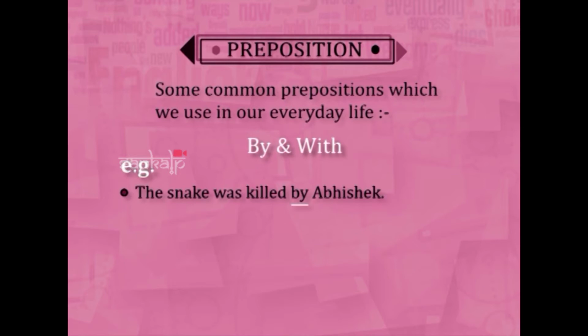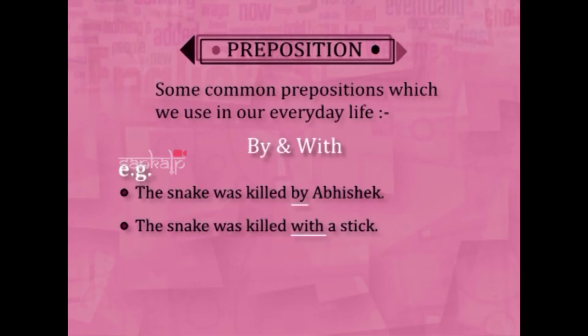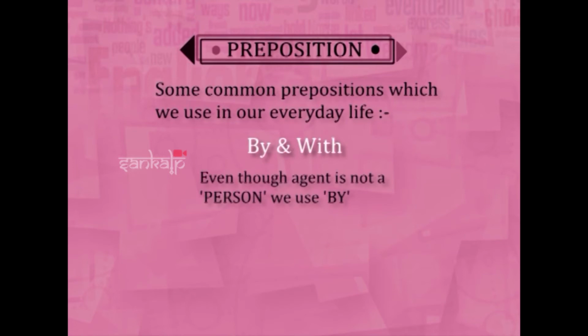But the snake was killed with a stick. Because stick is not a person, it is a thing. Okay? Next, one more thing I am telling you about the previous thing. Wherever agent is a person, it is by. Whenever agent is a thing, it is with. But apart from that also some exceptional cases are there. Very exceptional cases. In those cases, even though agent is not a person, we use by. Like for example, it is 7 o'clock by my watch.